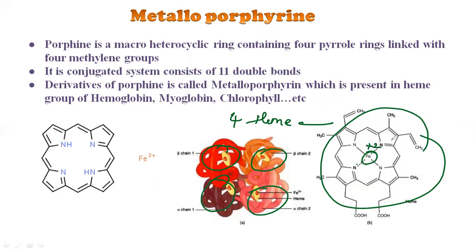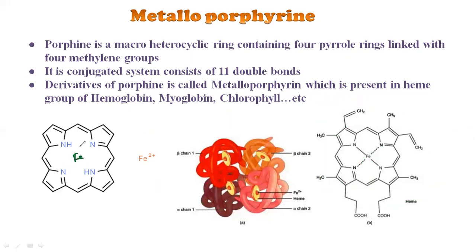See here, you have to understand this. This is a metal, and it is making a bond with this nitrogen. If you place this iron like this, and it bonds with this nitrogen, so if I place this iron and remove this hydrogen and this hydrogen and link with this nitrogen, what happens? Nitrogen is already making 3 bonds, but here this nitrogen is making 3 bonds with the iron atom, because we are replacing the hydrogen with the iron atom.